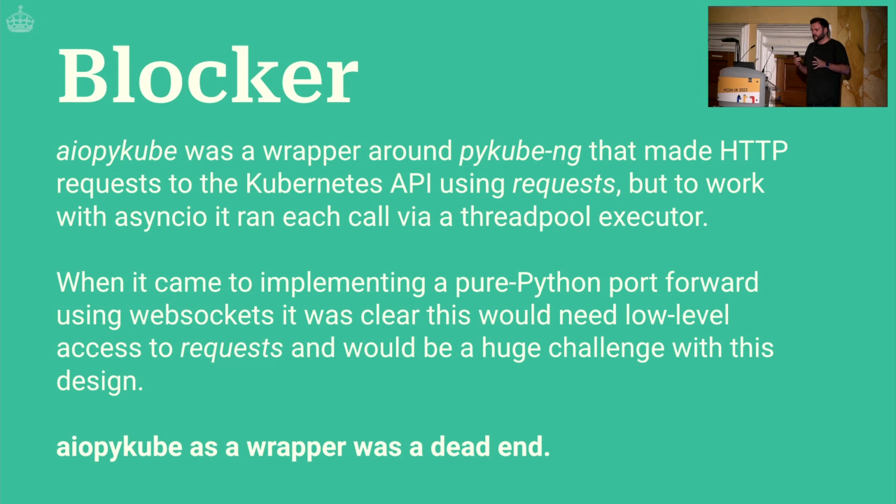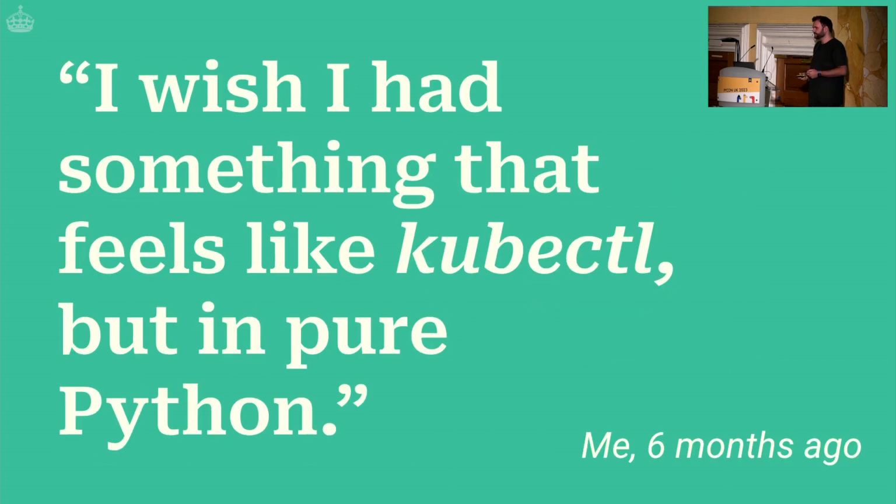So this was a good opportunity for us to say, okay, let's stop. Let's not try and force this. Let's not try and make this work. We can't use this. We need to back out this code that we've added. And I just found myself sitting there thinking, CubeControl does all the things I want. I don't want a random binary in my project. I don't want to be calling a subprocess, but it has the API that I want. It has all the features that I want.